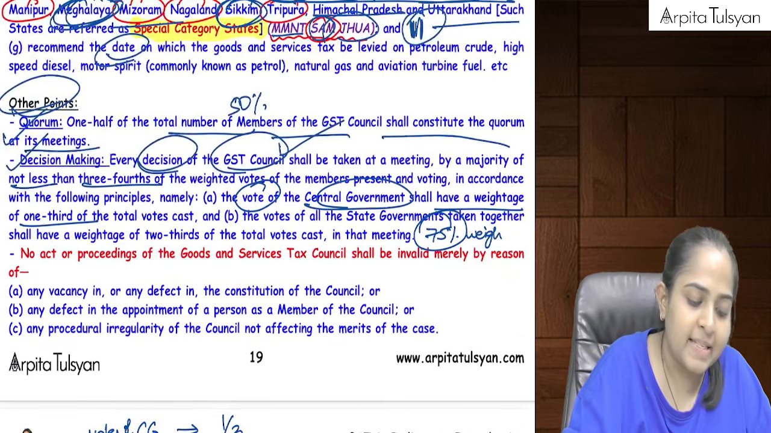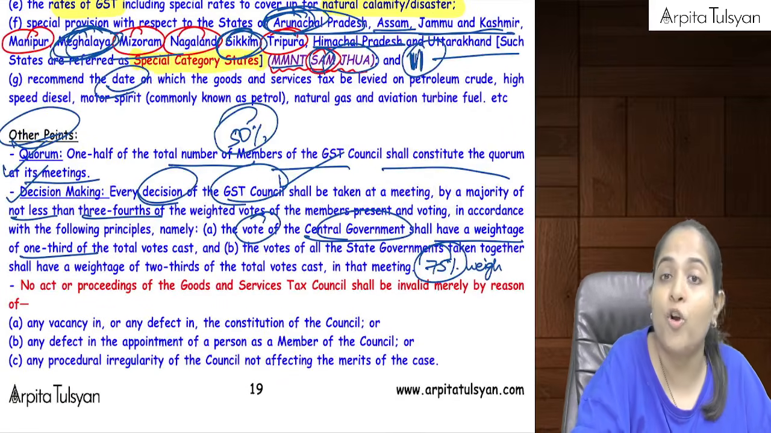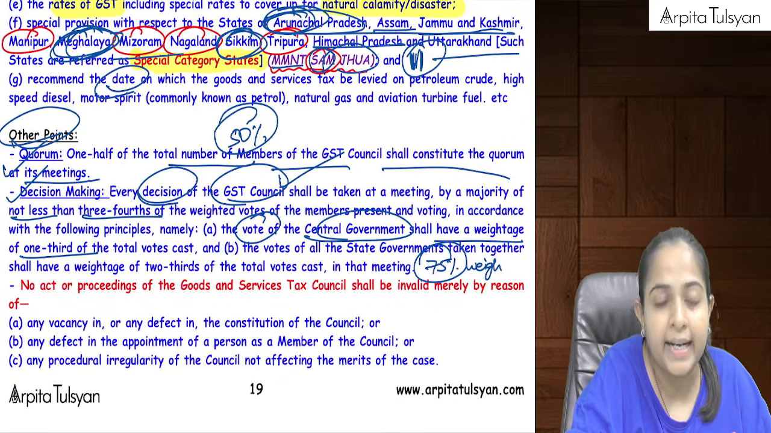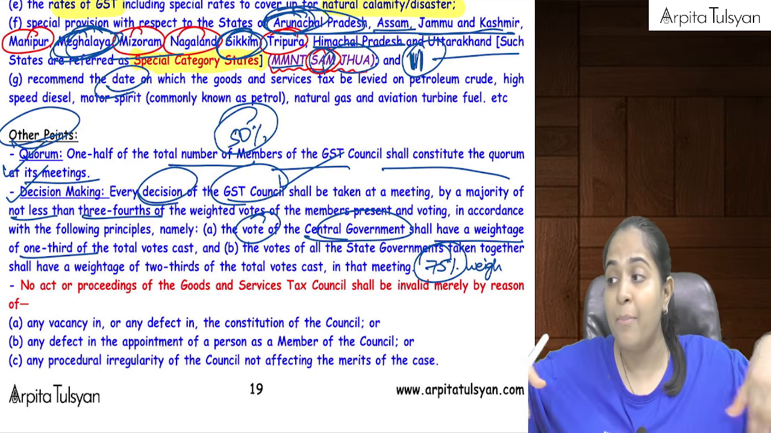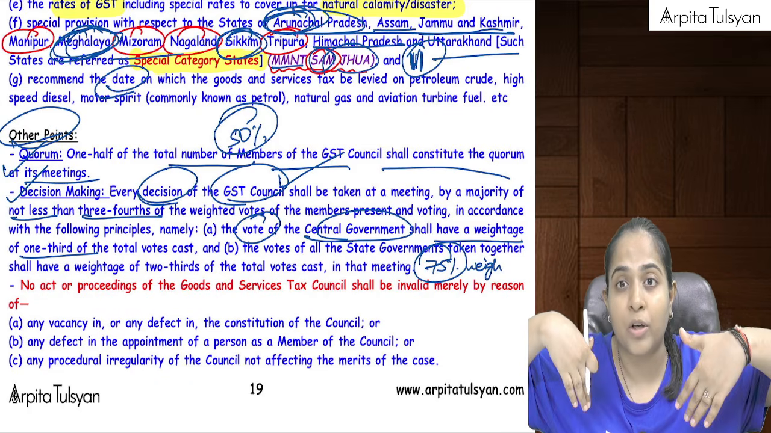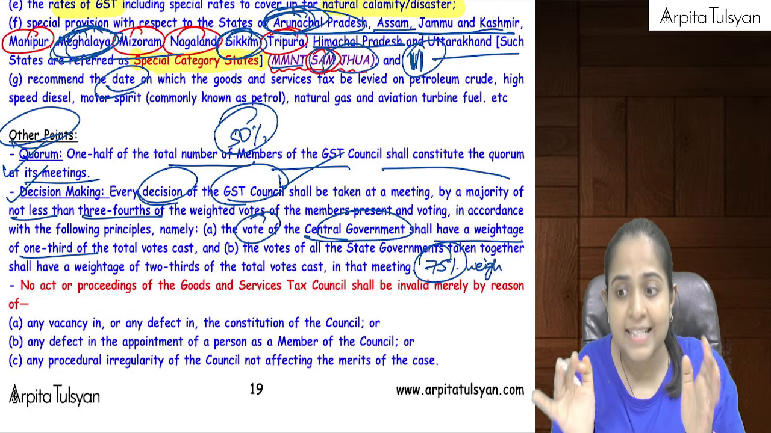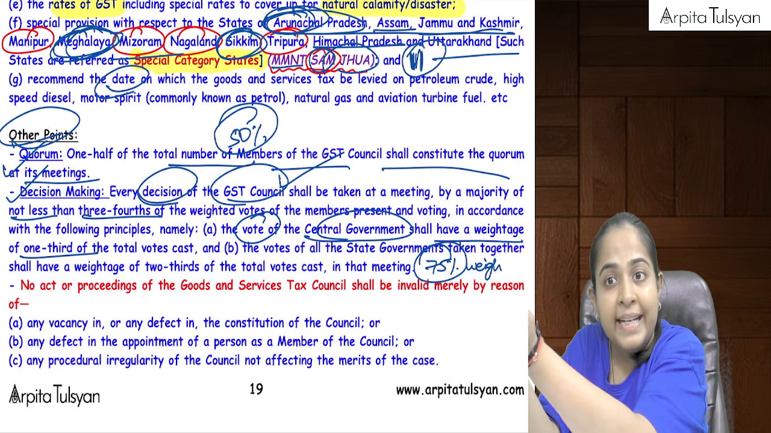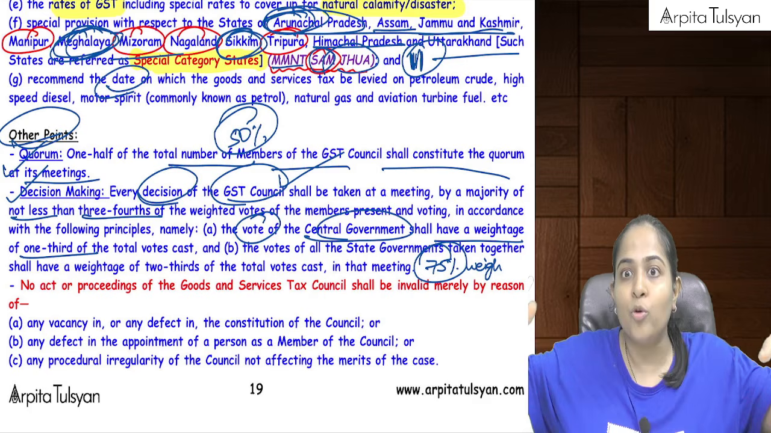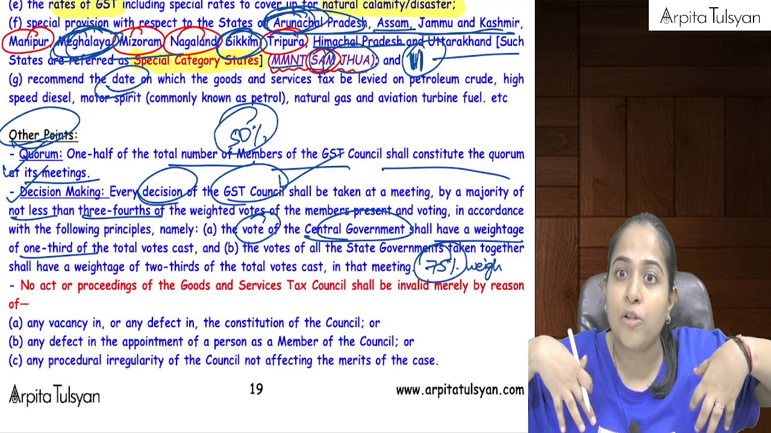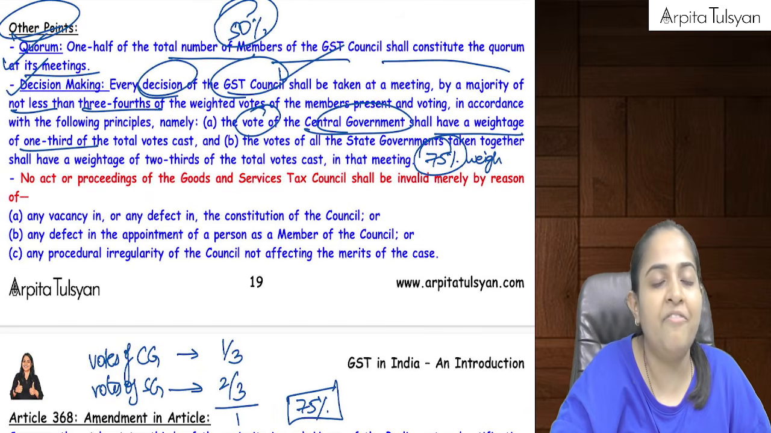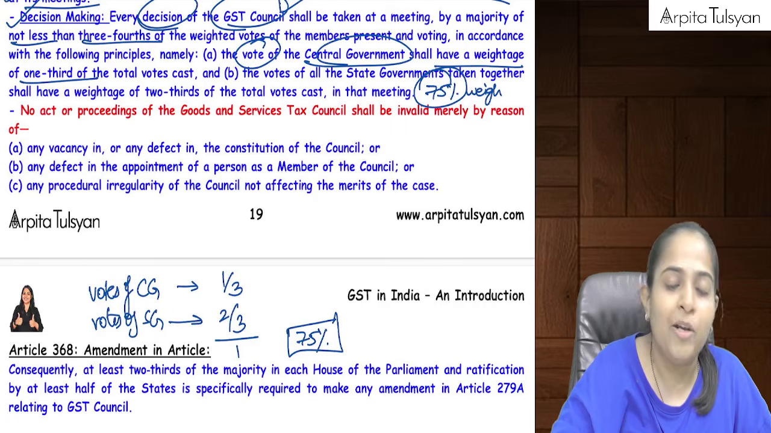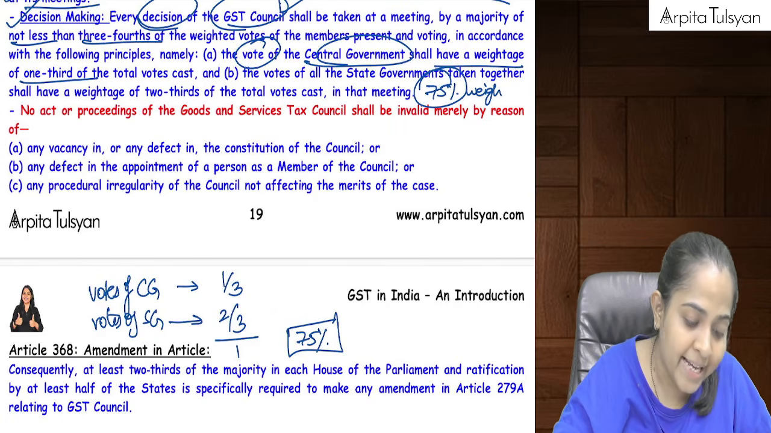See, 50% was for quorum, that was just to start the meeting. Once the meeting is started, then to take a decision, because there can be disagreement between the members of the GST Council also. So whenever they want to finalize something in the GST Council before presenting it to the government, they will have to have a consensus between them also. For that purpose, 75% weighted average voting should be there. Then only their decision will be considered final.